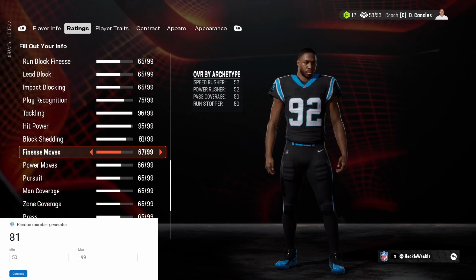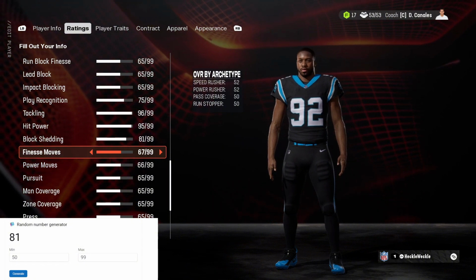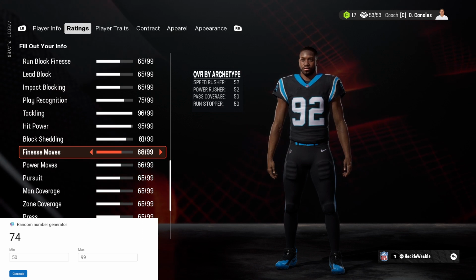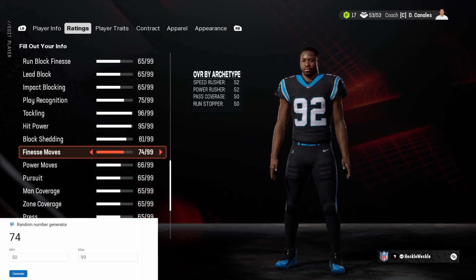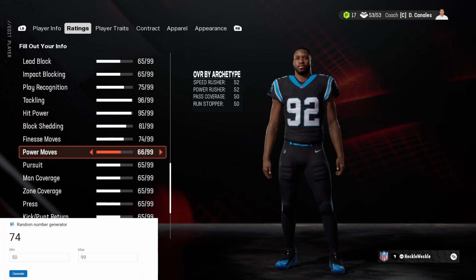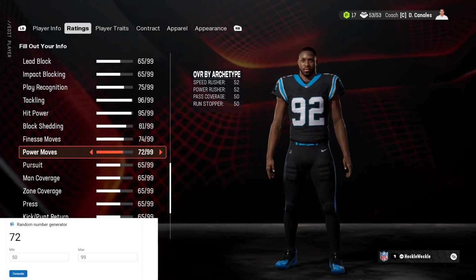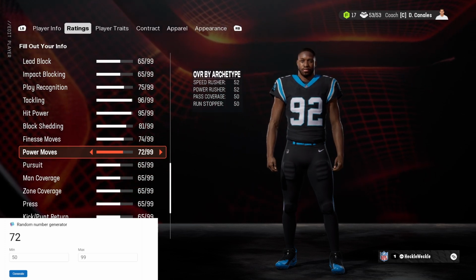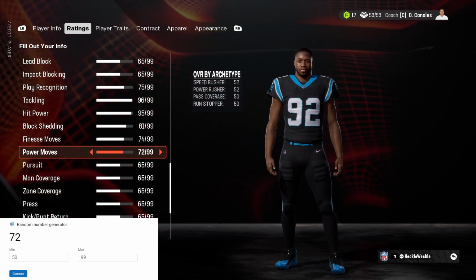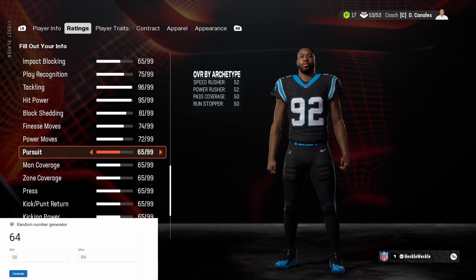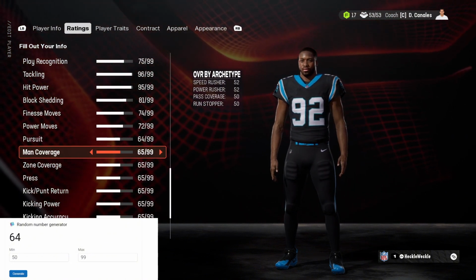Finesse and power moves, this is important as we will see how he will get to the quarterback, and he is a 74 finesse move. So decent finesse. Is he more of a power guy or will it be lower? It will be 72. So it's about average, a little lower than we were hoping for, but 74 finesse, 72 power. Pursuit, we're going to see if he's a coverage linebacker. 64 pursuit.